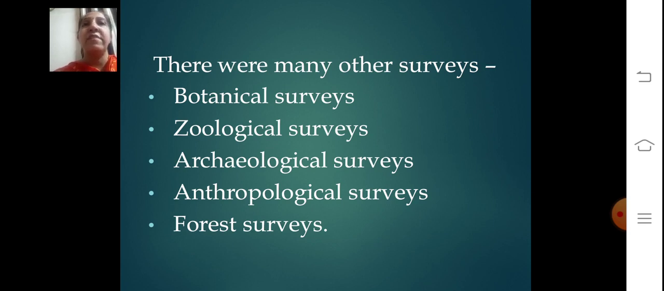Then the anthropological survey was meant to study the tribes and other communities included in the population of our country, and to know about their biological and cultural aspects. That is the reason the anthropological survey was conducted. And the forest survey's main purpose was to periodically monitor the changing situation of land and forest resources and present the data for national planning, conservation, and sustainable development, so that environmental protection and the implementation of social forestry projects can be done accordingly. So these are the types of surveys that were conducted.